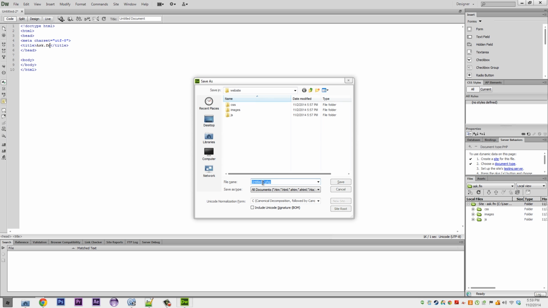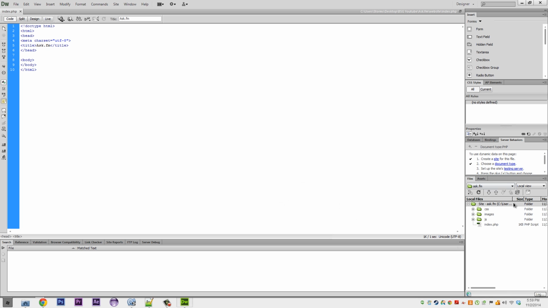Then you can save it and make sure you leave it all lowercase, so index.php. Call it index because we want it to be the first place you go to, and that's going to check if we're logged in or not. If we're not logged in, it will send us to our login. If we are, it will send us to our proper page.